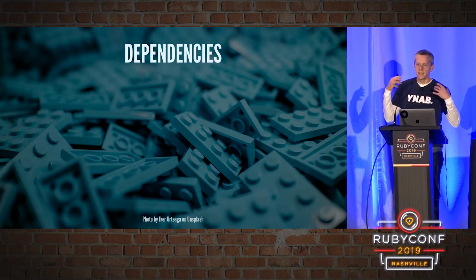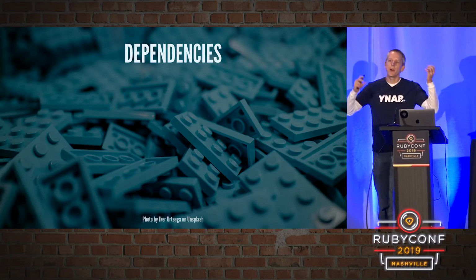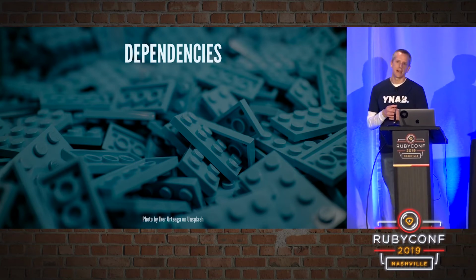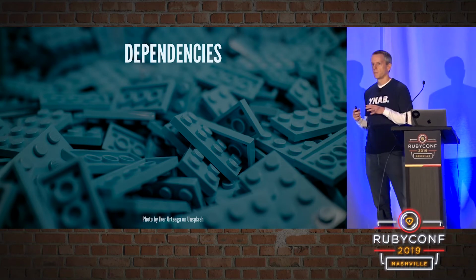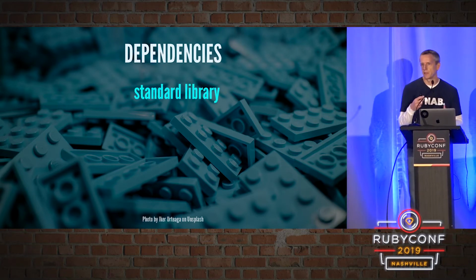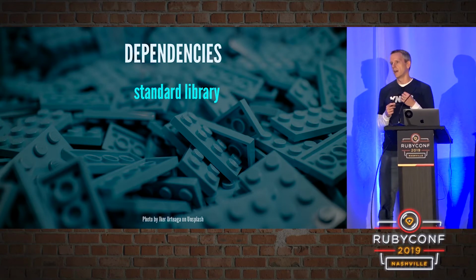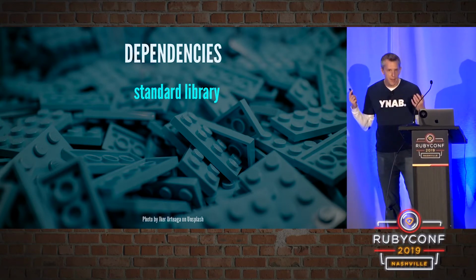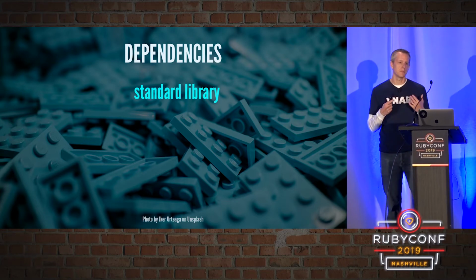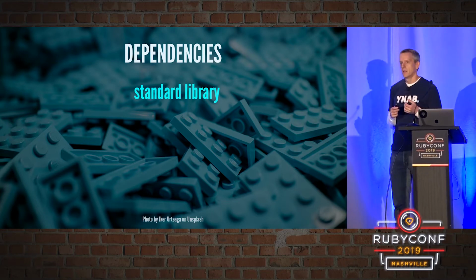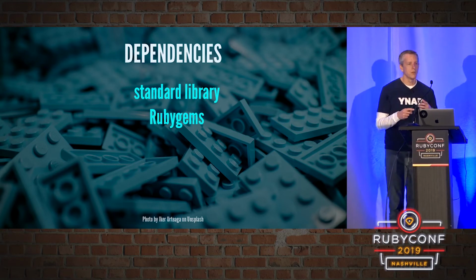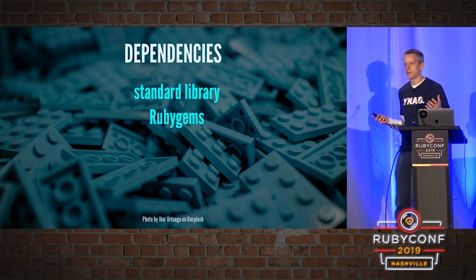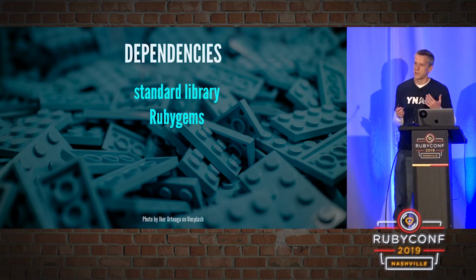All right, let's talk about dependencies. So in this talk, I'm using dependencies to refer to any code that we need to bring into our application. And I think of them as coming in three flavors. First, we've got standard library code. This is things like CSV, OpenURI, Logger, things that are packaged with Ruby, but we do need to require them to be able to use them. Then we've got Ruby gems. So this is code that other folks have written. They've generously open sourced it, made it available to the world, and we want to pull it into our projects.